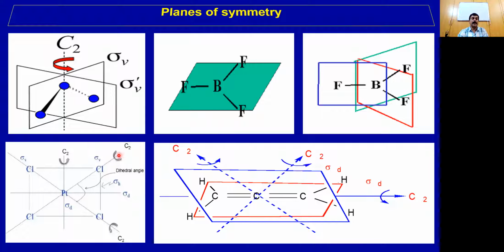Then the plane passing through Cl, Pt, Cl, that we call as a sigma V. That is between C2 axis. This one we call as sigma D, dihedral plane. So Allene will also have a dihedral plane. So boron trifluoride, you can again check.